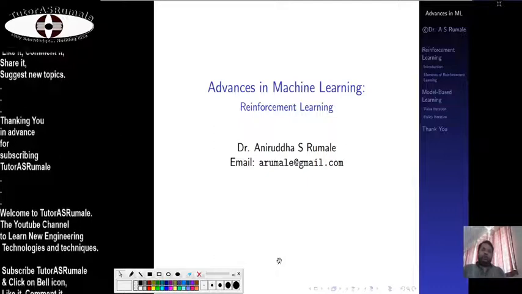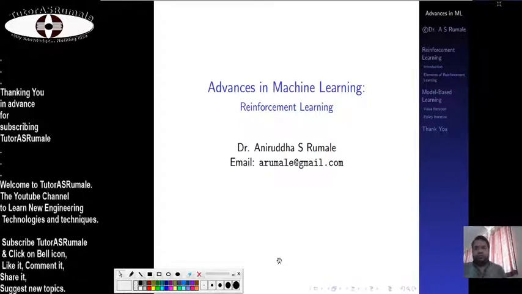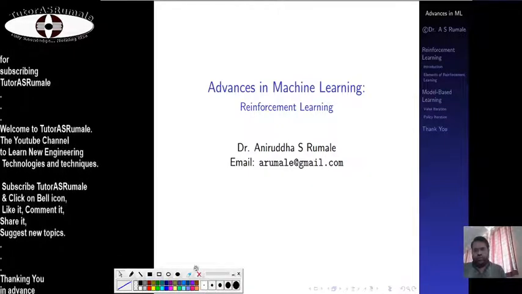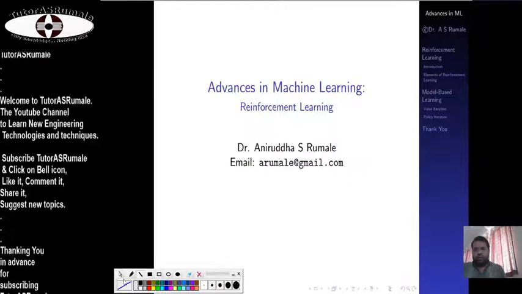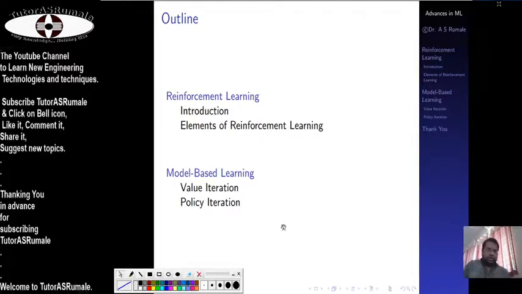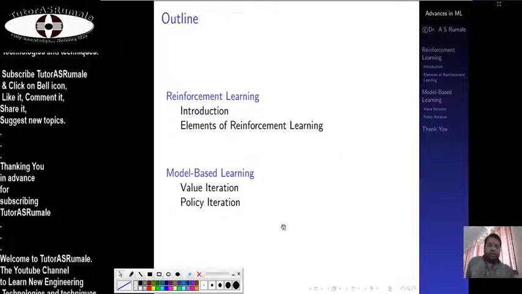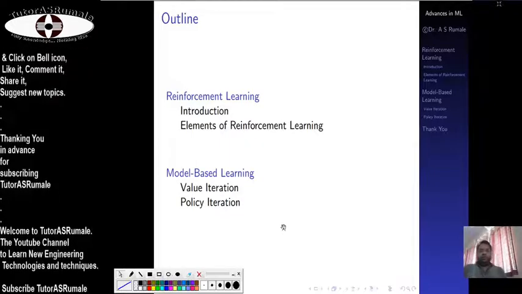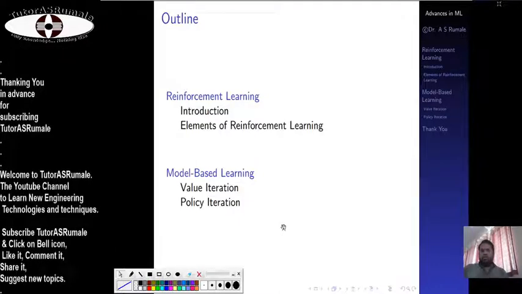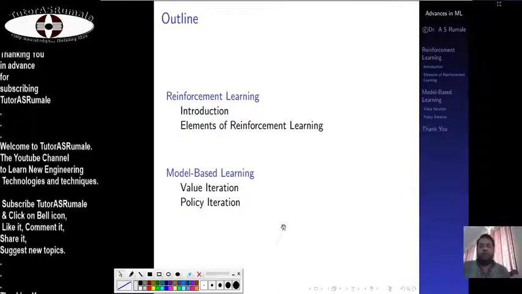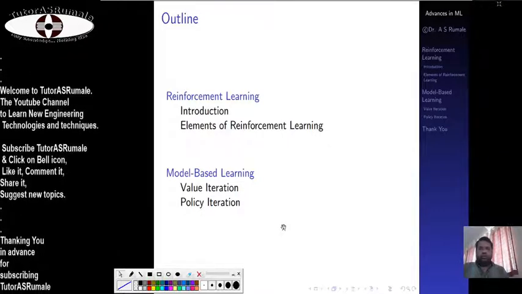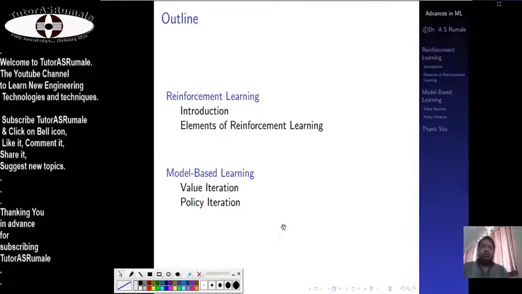So let's start this machine learning lecture. Advances in machine learning: we are going to see reinforcement learning. Reinforcement learning is something we need to consider as a very advanced type of learning in machine learning, because it is unsupervised and you are trying to learn from your experiences, just like a human being.